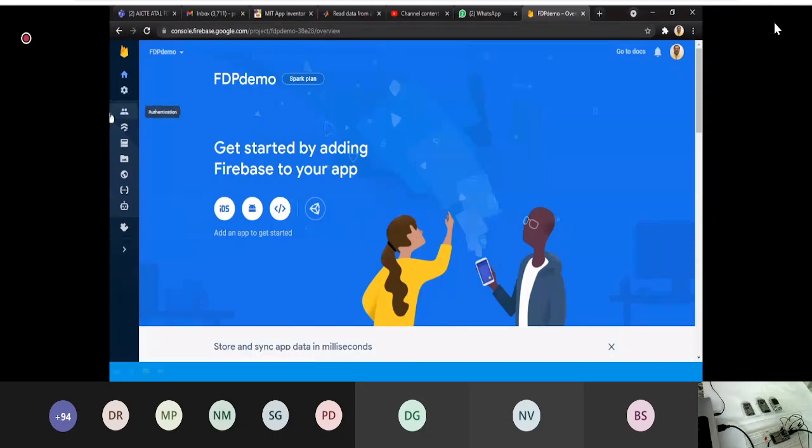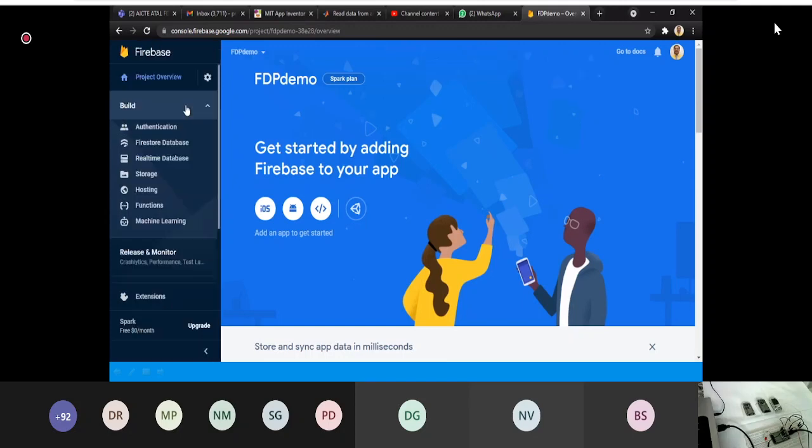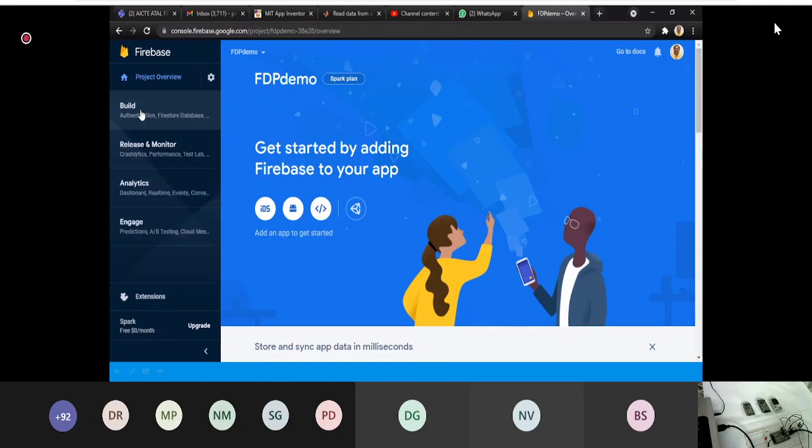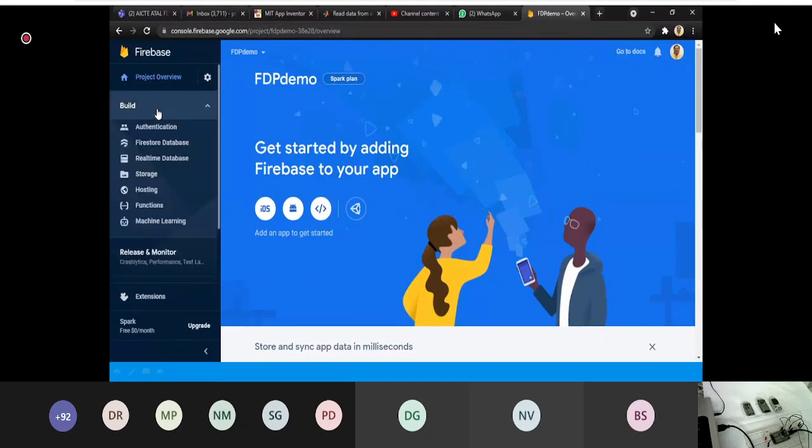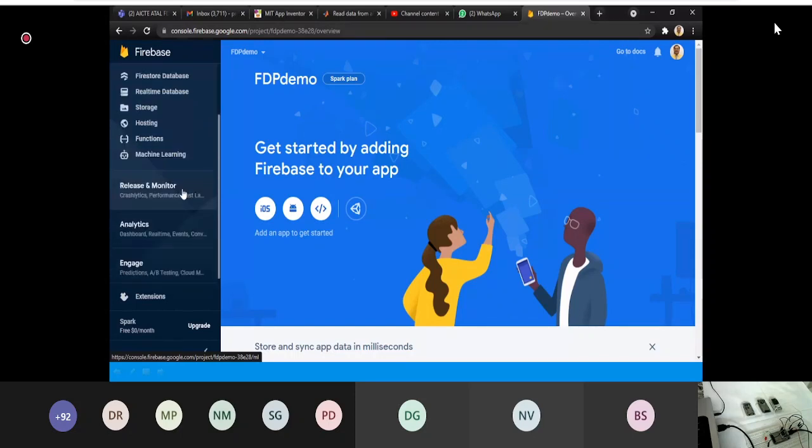There are also other things here, like monitoring, analytics, and performance. So go to Build and go to real-time database. Click on real-time database.